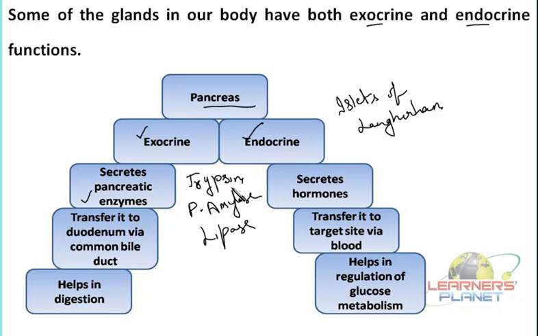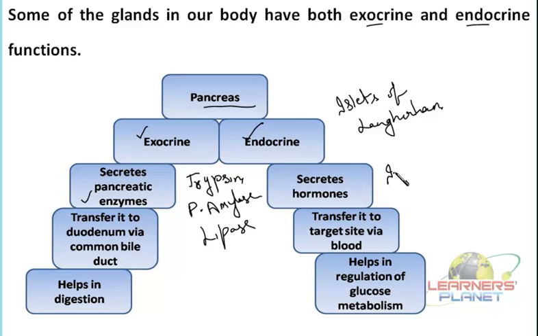There is not much requirement to go into depth, but always remember, among this islet of Langerhans also there are different types of cells, and each type of cell is therefore secreting a different type of hormone. So now they are secreting the hormones here. Which hormone is secreted?